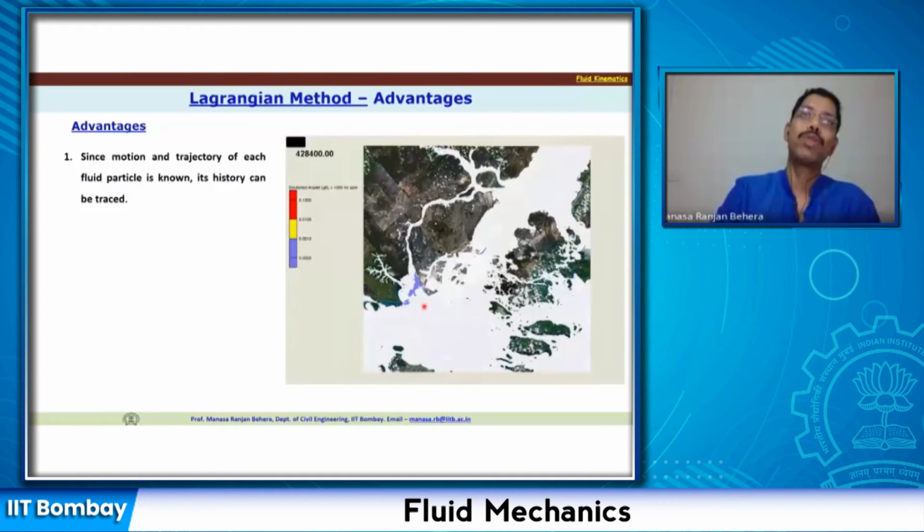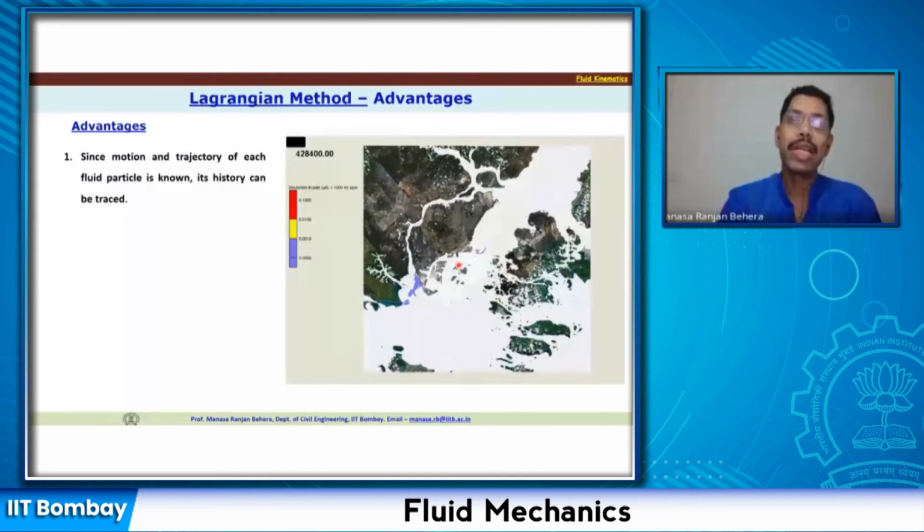So I can trace out the original location. Or if I have the fluid particles here, the oil spill that is here, and I know how the fluid is going to move, then I can track how these particles or the oil spill are going to move, where it is going to reach, or which coast or which location it is going to affect or pollute.